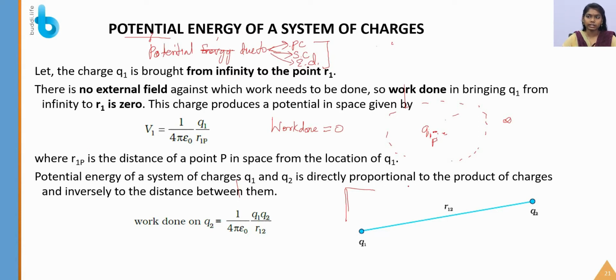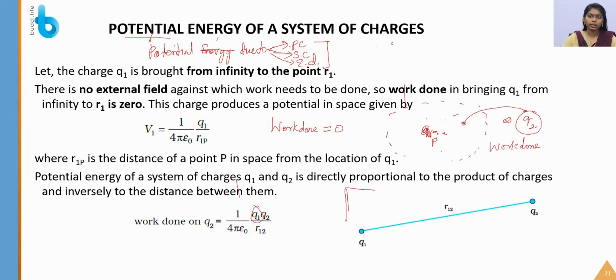Next consider the charge q2. I am next taking the charge q2 from infinity into that space. This time there is a field due to the charge q1, right? Initially there was no field, but now the charge is producing an external field, so I have to do some work. So the work done in moving the charge q2 is equal to 1 by 4 pi epsilon naught q1 q2, because I have to do some work to bring the charge q2 into this space.